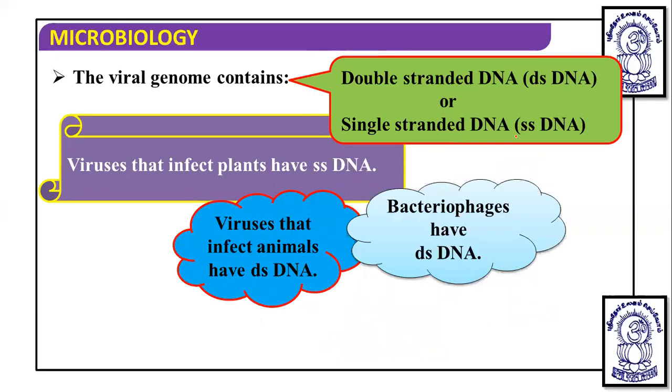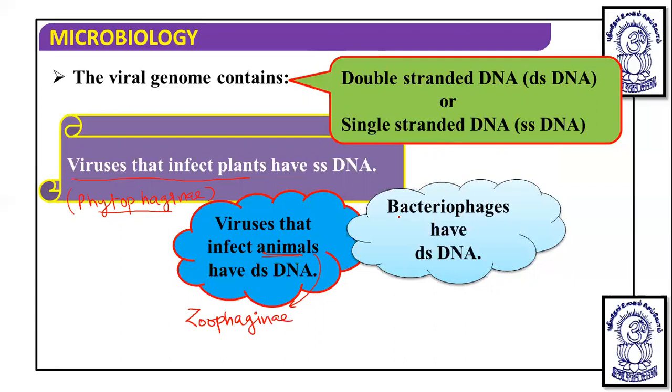Now, viruses that infect plant cells are known as phytopathogenic, and viruses that infect animals are known as zoopathogenic.